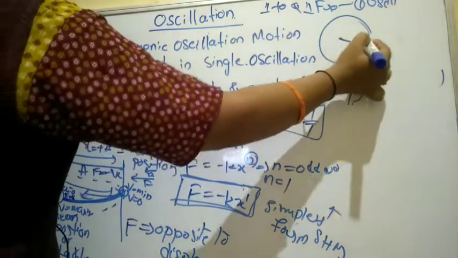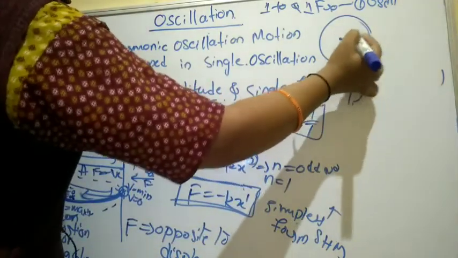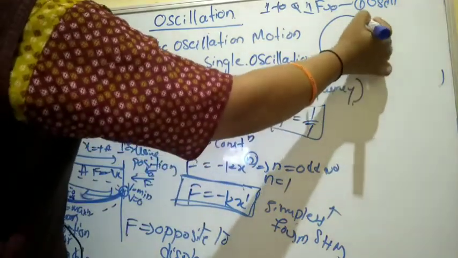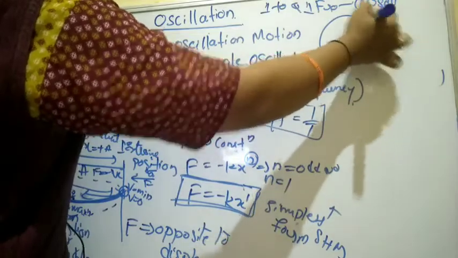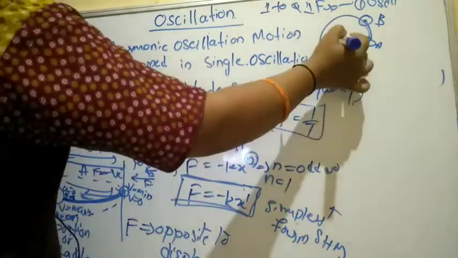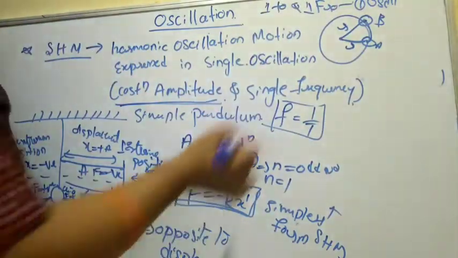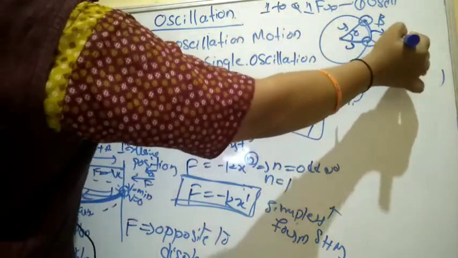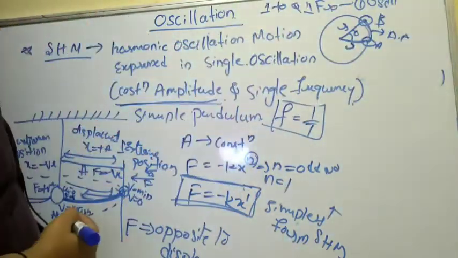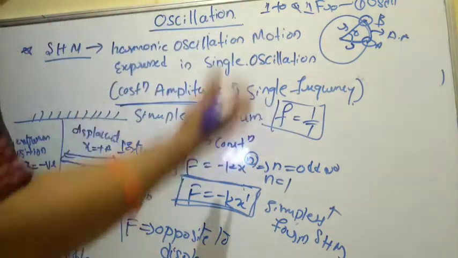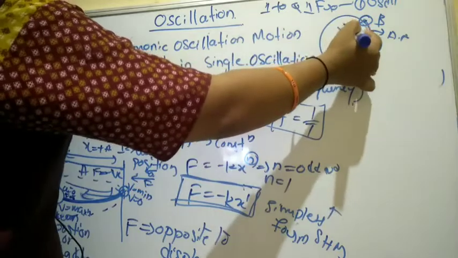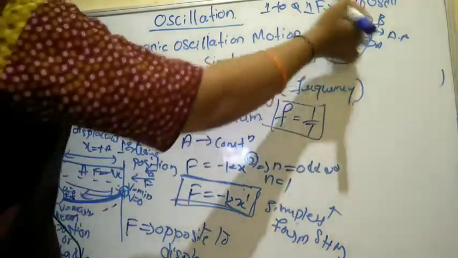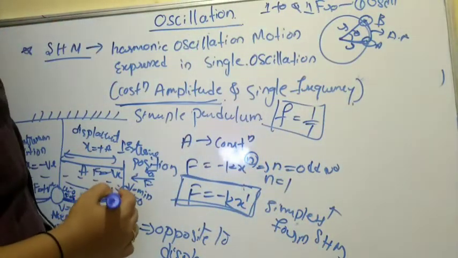Angular means the body is executing uniform circular motion, right? So this is the position vector R. Let A and B be the positions of a particle. When it reaches here, this vector R will remain the same, and it makes an angle theta. This is called the angular displacement. When the body moves along the circular path, theta is the angle made by it, because this radius vector remains the same throughout while the body is on the circumference, right?